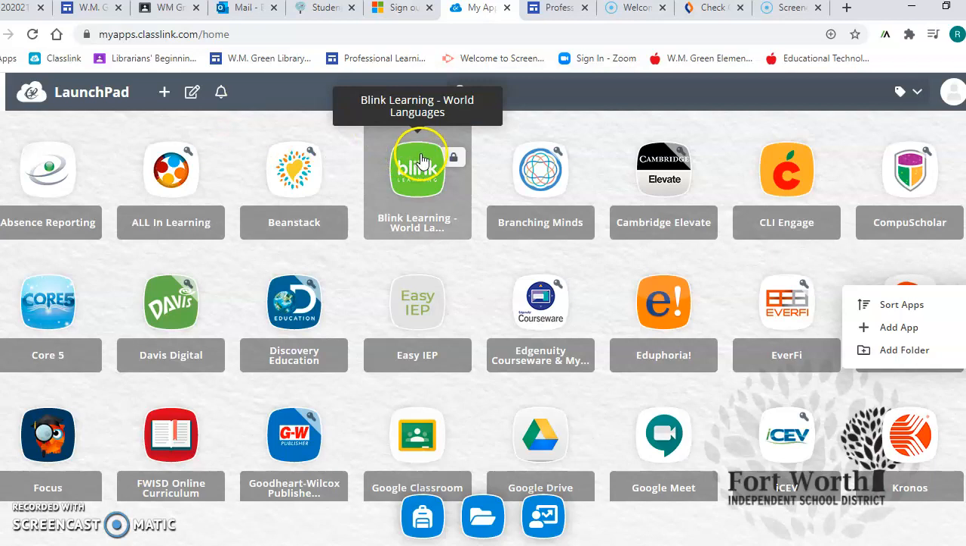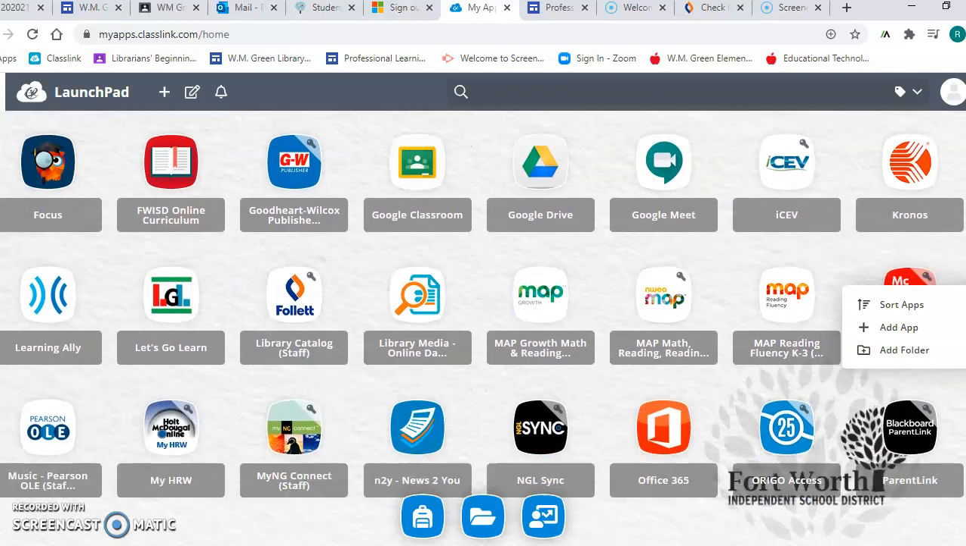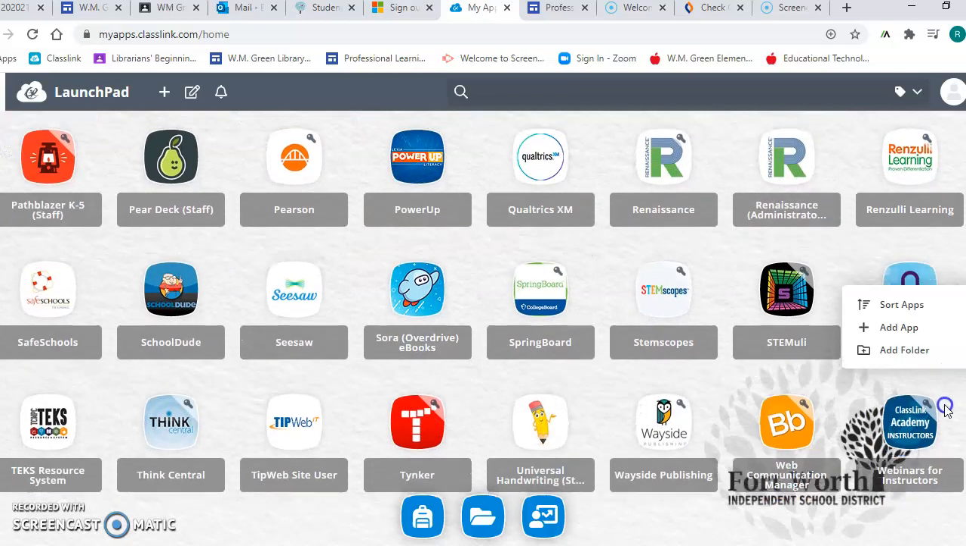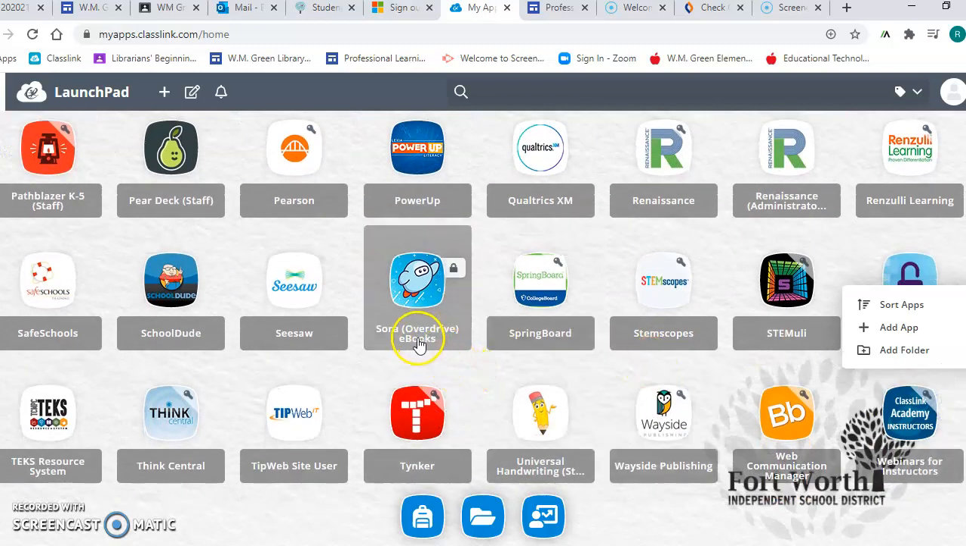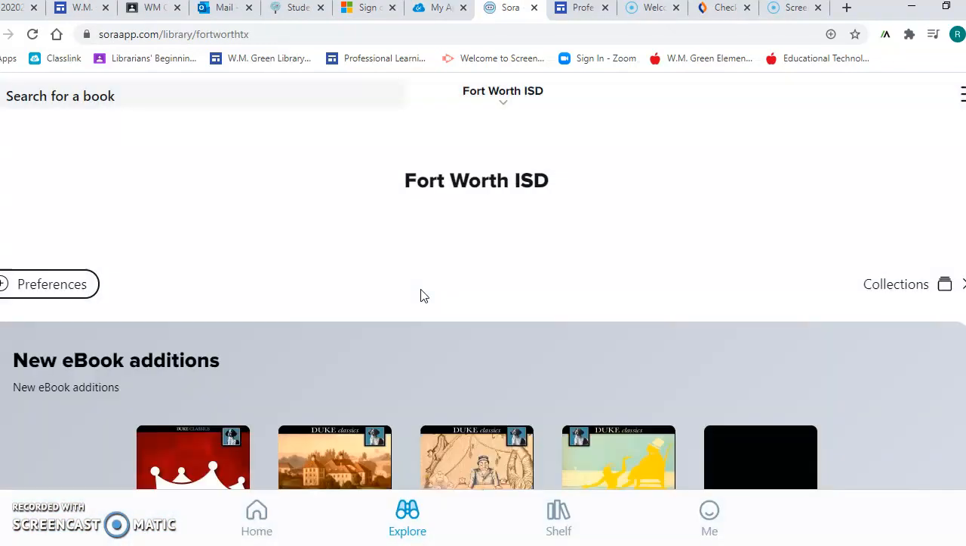When you log into your class link, this is what you'll see. And then you can scroll to the bottom until you see Sora Overdrive eBooks. These are books that you can read on the computer, and we're going to click it. And once you click it, because you're already logged in, it should automatically open up for you.